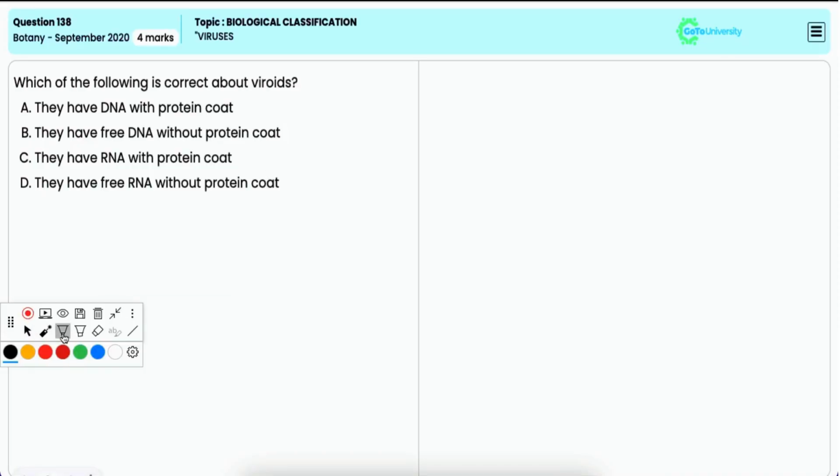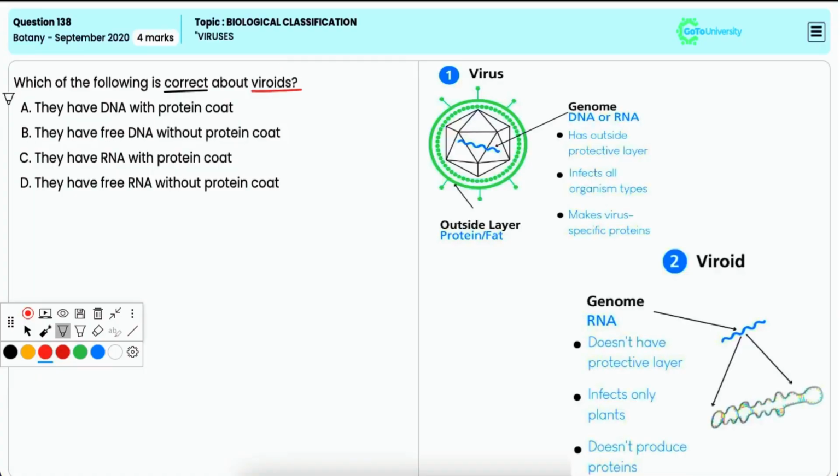In this question, you have to identify the correct statement regarding viroids. Option A, they have DNA with protein coat. It is incorrect. This rather refers or describes a virus and not a viroid. Viroids contain RNA but not DNA and also lack a protein coat.